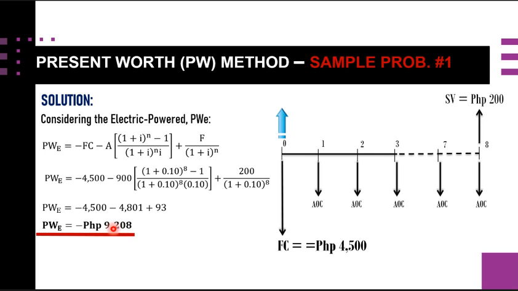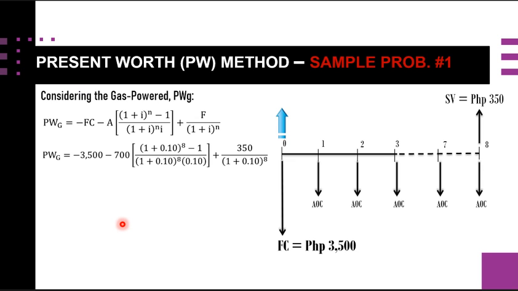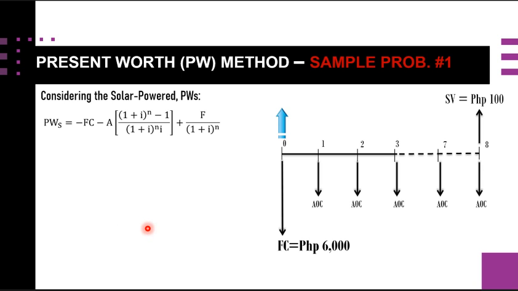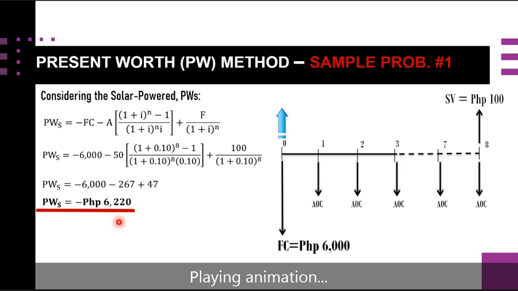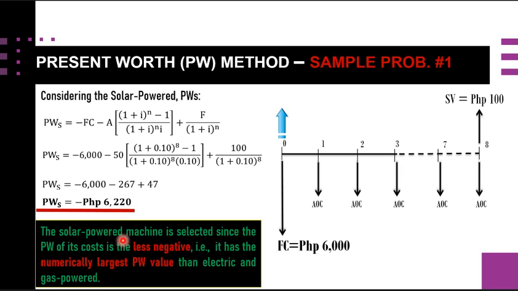So the less negative among the three alternatives is the solar powered, amounting to 6,220. So according to the definition, we take the solar powered. That is, it has the numerically largest PW value than the electric and gas powered.